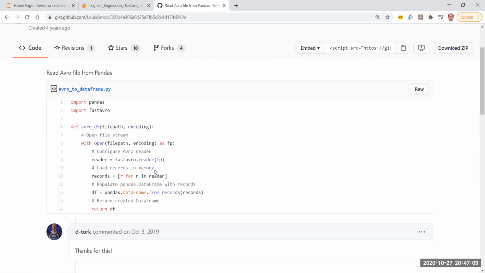And by Avro, the GBs of file will be converted into a few MBs, right? Yeah, that is what we have seen. So let's say if you have a 50 GB, 60 GB file, it can easily be converted into 5 GB. Okay, so 10 times kind of compression can be done.